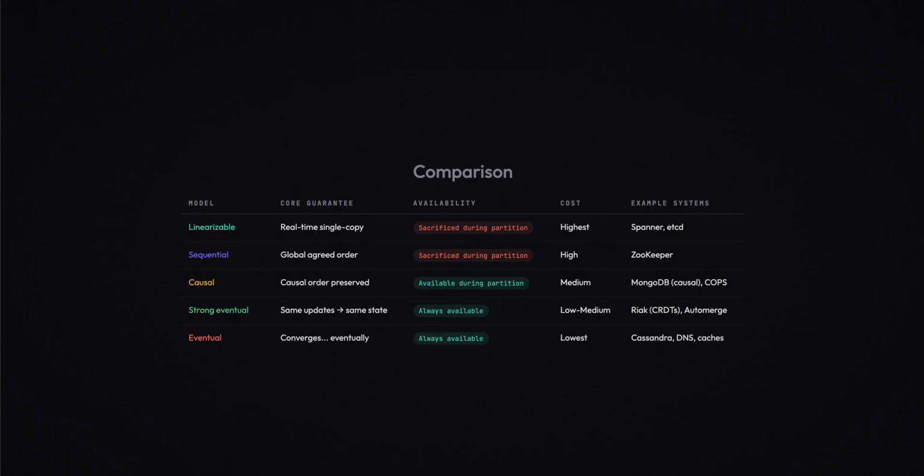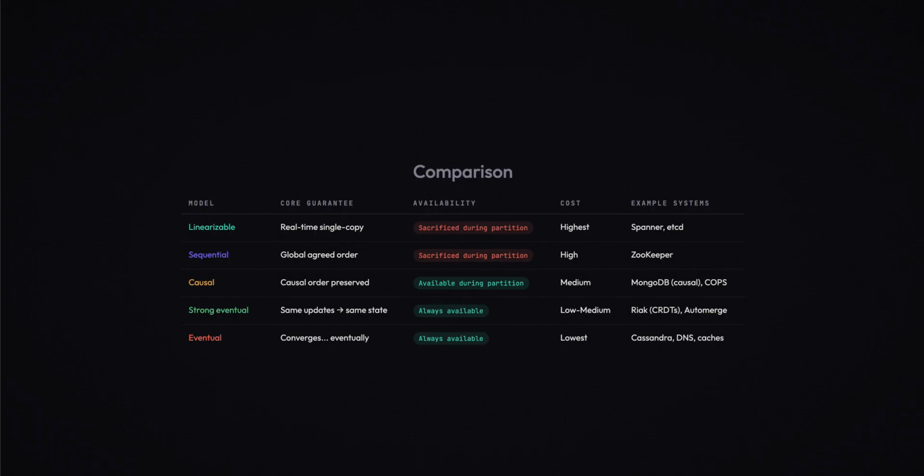Causal: causal order preserved, stays available during partitions, medium cost. MongoDB supports this with causal sessions. Strong eventual: same updates give the same state, always available. Redis CRDTs and Automerge use this. Eventual: converges eventually, always available, lowest cost, used by Cassandra, DNS, and most caching systems.